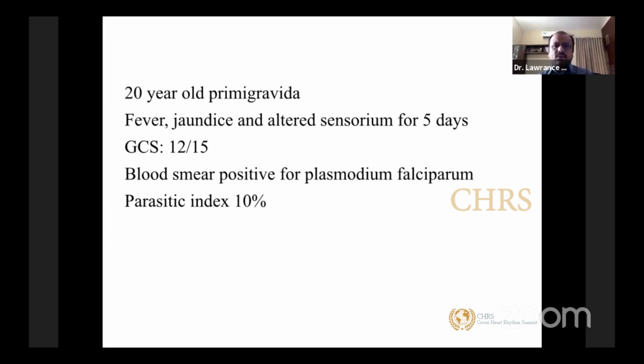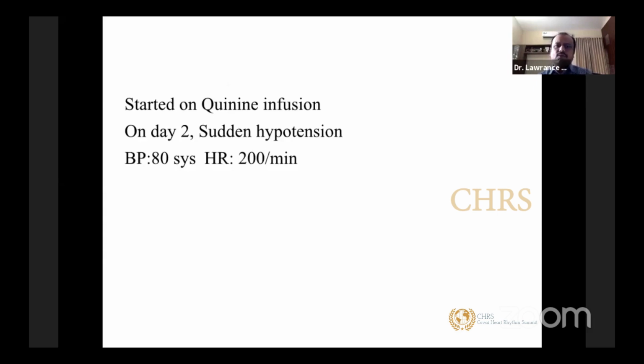The next one is a 20-year-old primigravida. This has a lot of relevance now with the present situation of COVID. The patient had fever, jaundice, and altered sensorium for 5 days. GCS was 12/15. Blood smear was positive for Plasmodium falciparum. A diagnosis of cerebral malaria was made, with a huge parasitic index of 10%. The patient was started on a quinine infusion.